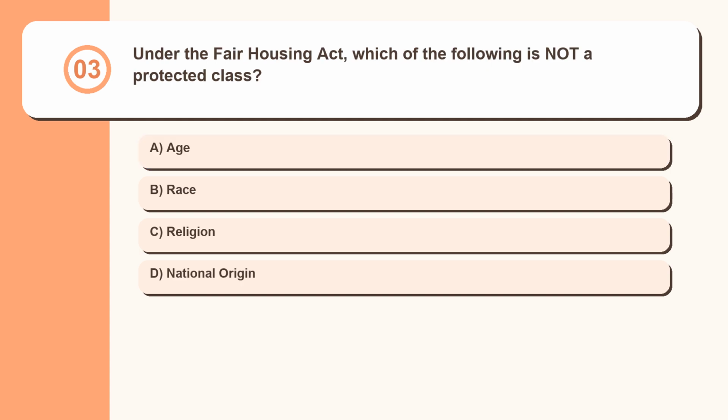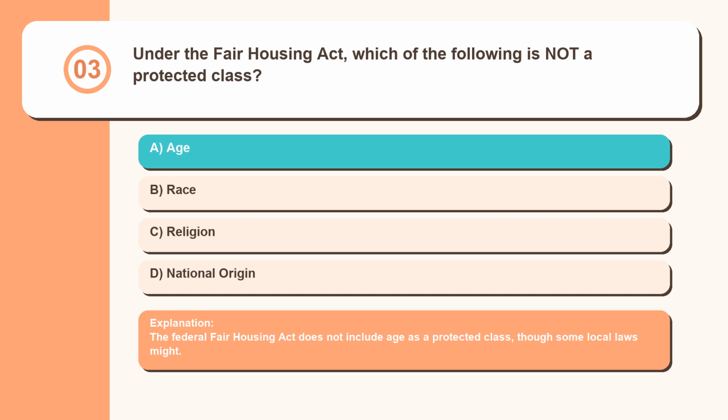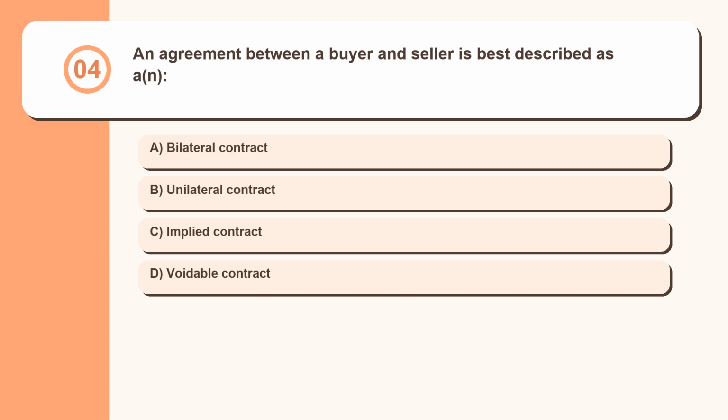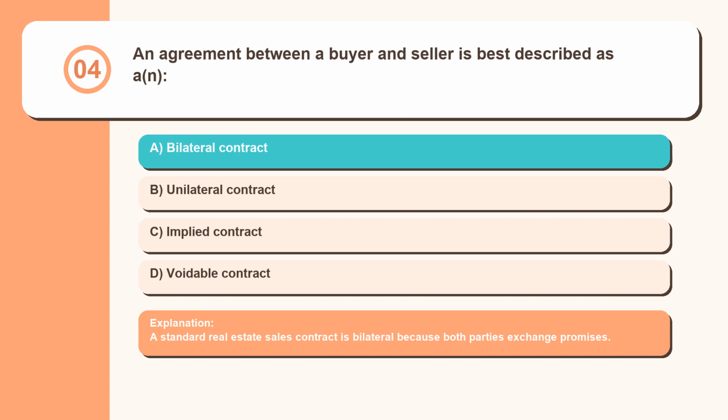Question 3. Under the Fair Housing Act, which of the following is not a protected class? Age, race, religion, national origin. The Federal Fair Housing Act does not include age as a protected class, though some local laws might. Question 4. An agreement between a buyer and seller is best described as a bilateral contract, unilateral contract, implied contract, voidable contract. A standard real estate sales contract is bilateral because both parties exchange promises.